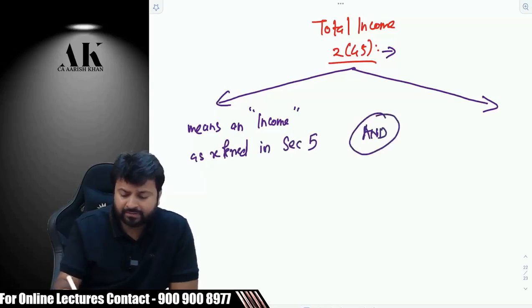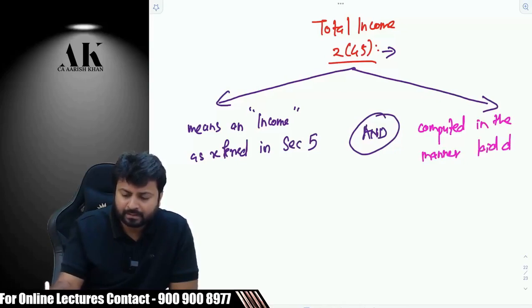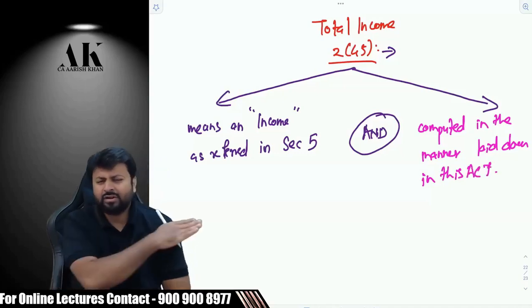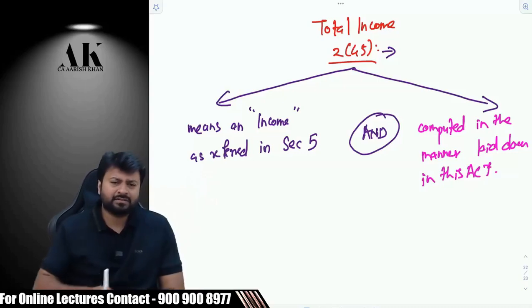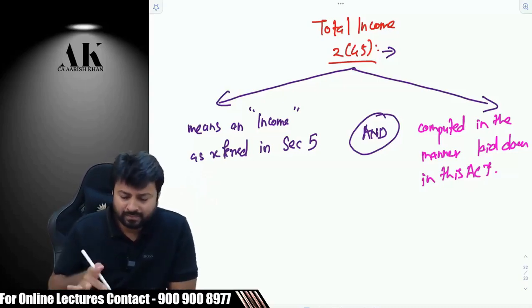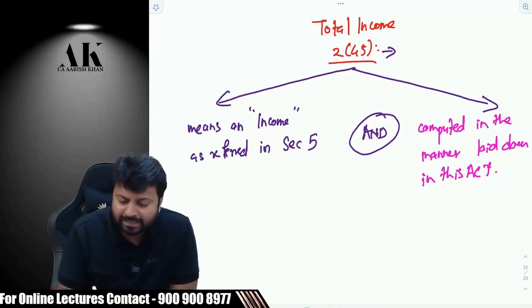And the second part of this definition is, and computed in the manner laid down in this Act. So we'll talk about the left hand side, this part first. Total income means an income as referred to in section 5.